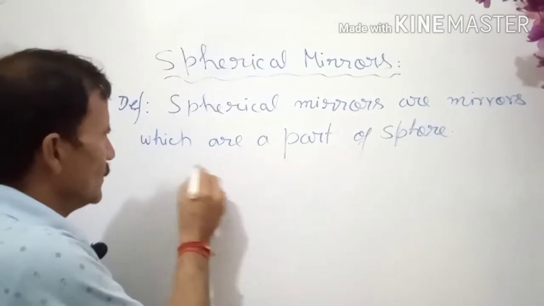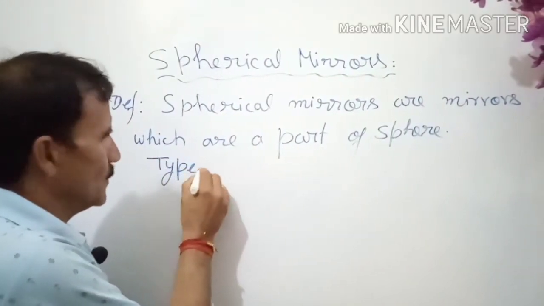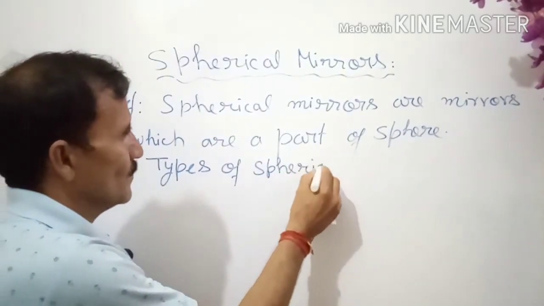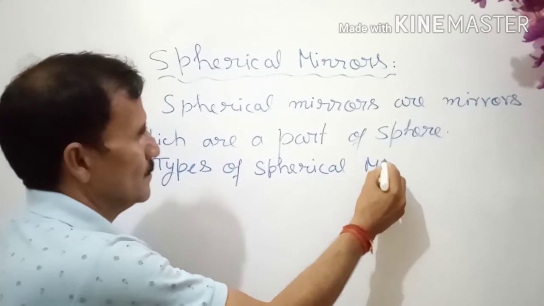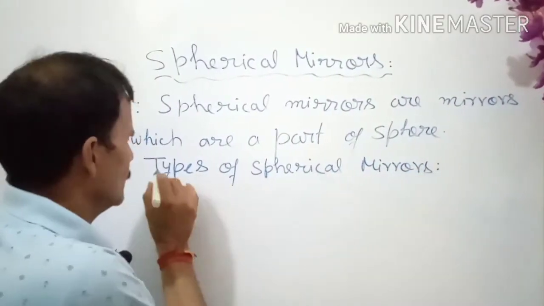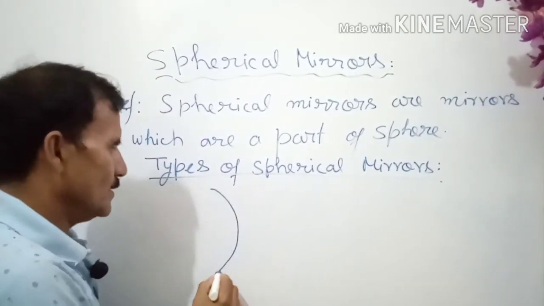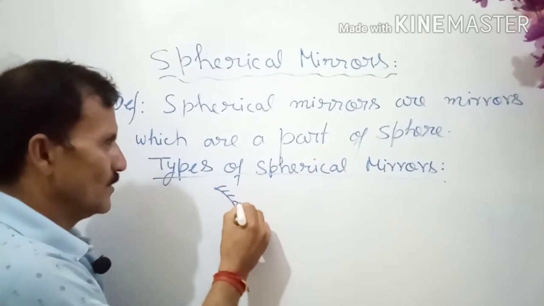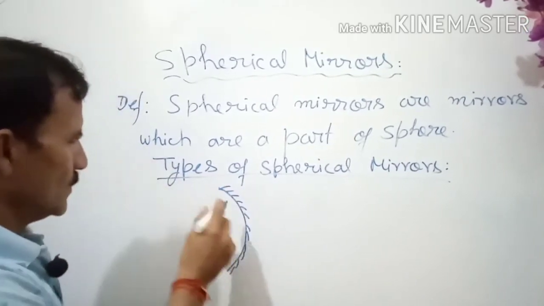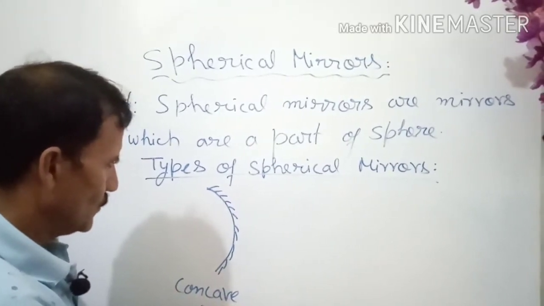Suppose there are two types of spherical mirrors. Either in this way, where the convex surface is polished. So this is called a concave mirror.